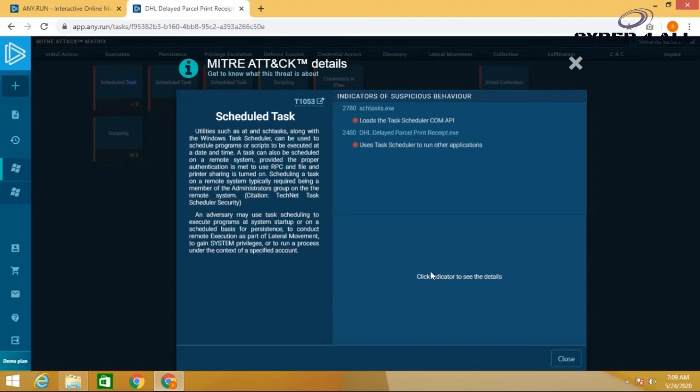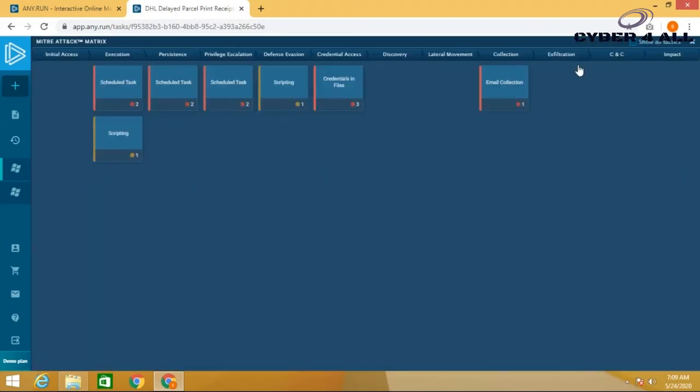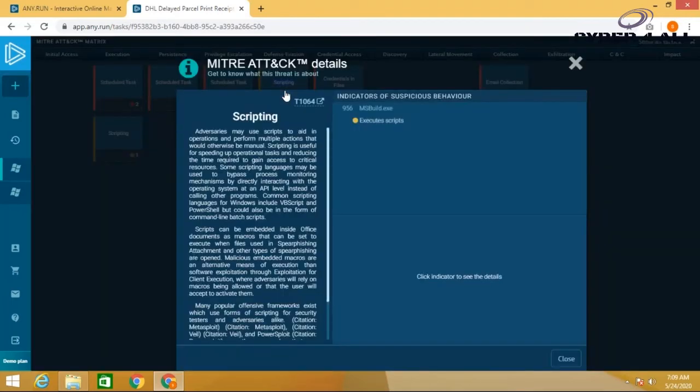Here it shows the scheduled tasks, where a process is scheduled to execute itself. Here comes the scripting, where there is an execution of a malicious script.